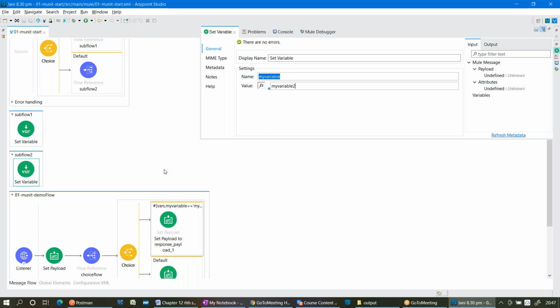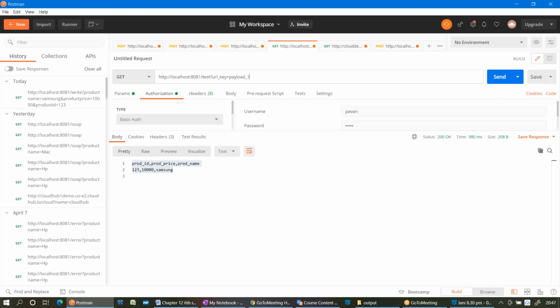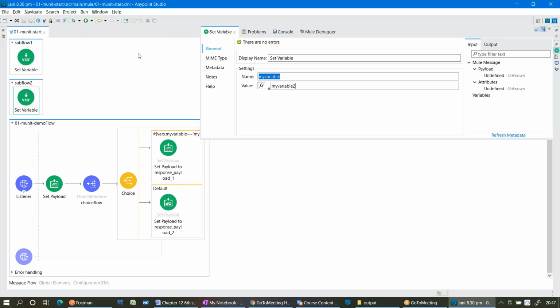Attributes, payload, and variable. What is the attribute I have? Query parameters attribute. What is the payload I have? Payload underscore value, the one I passed. That will become the payload.